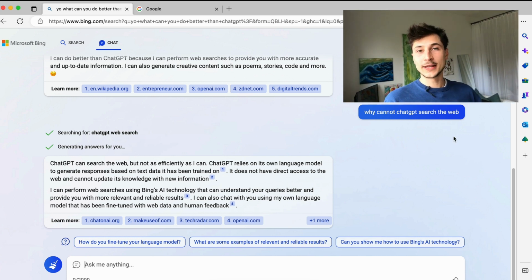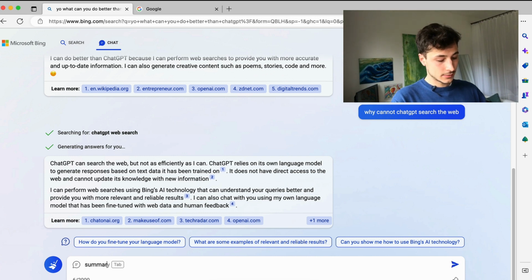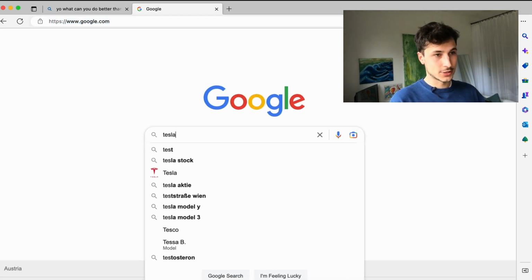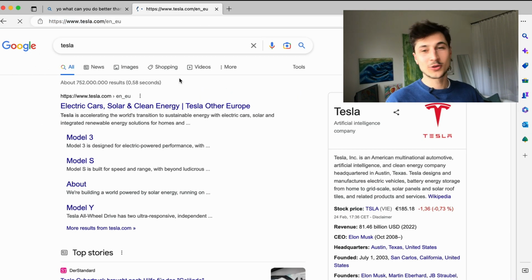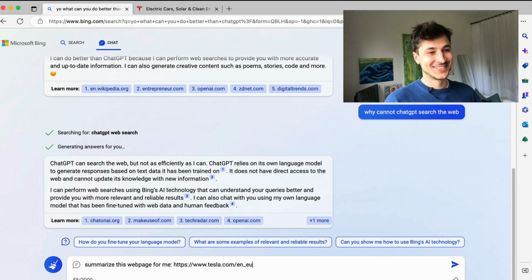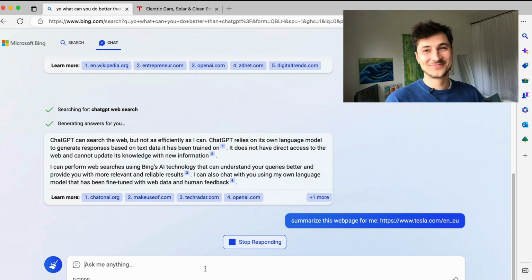All right, so then let's try Bing Chat's capabilities of searching the web and ask it to summarize a web page for us. So let's say summarize this web page for me. And let's give it a really nice one. All right, what is our favorite web page? Okay, I'm over here at tesla.com and I will ask it to summarize that. All right. Let's see if it works.